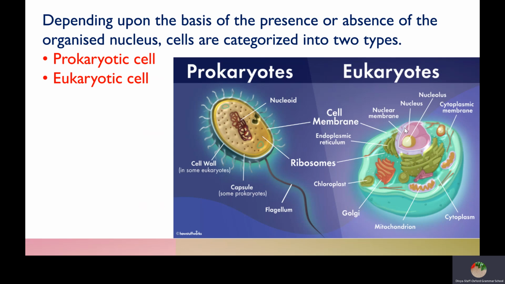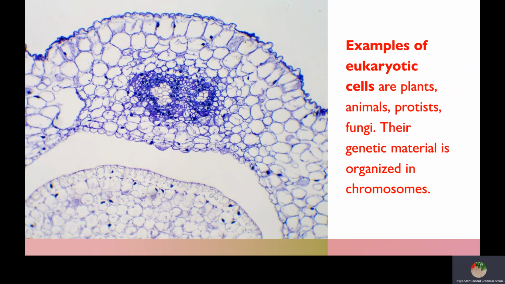So this has an organized nucleus, eukaryotes, whereas this is without organized nucleus, prokaryotes. Let's go with the examples of prokaryotes and eukaryotes. What are the eukaryotic examples? Plants, animals, protists, fungi. These are all the examples of eukaryotic cell.